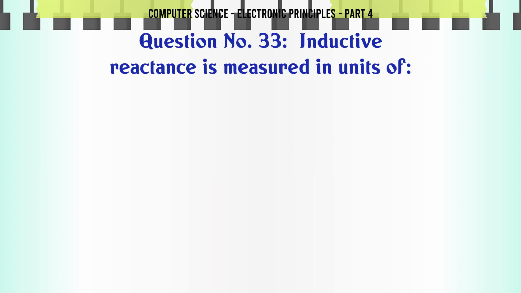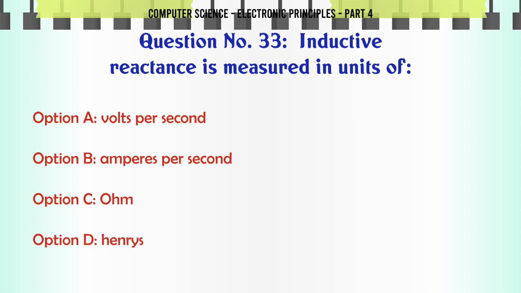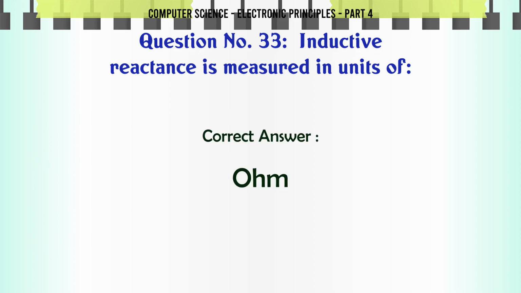Inductive reactance is measured in units of A. volts per second. B. amperes per second. C. ohm. D. henries. The correct answer is ohm.